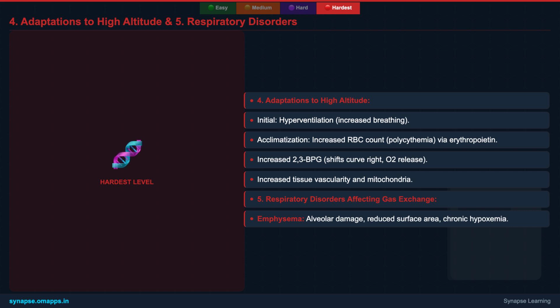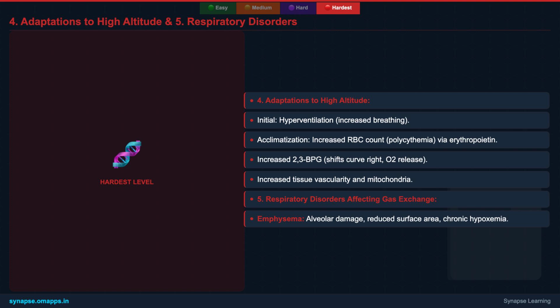The kidneys increase erythropoietin production, leading to a rise in red blood cell count, a condition known as polycythemia, which boosts oxygen carrying capacity. Levels of 2,3 BPG in red blood cells also increase, which shifts the oxyhemoglobin dissociation curve to the right, facilitating the release of oxygen to the tissues. There are also increases in tissue vascularity and cellular mitochondria, enhancing oxygen utilization. Understanding these adaptations is crucial for competitive exams.